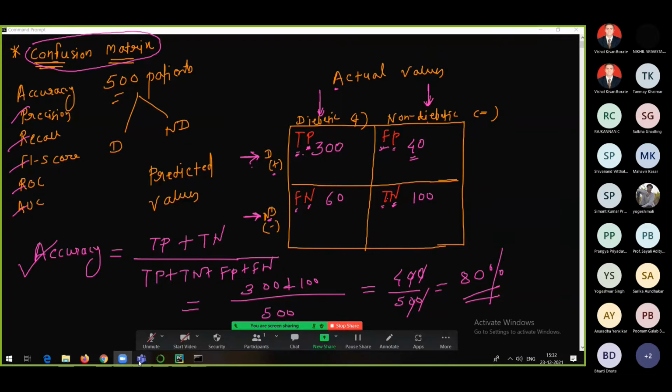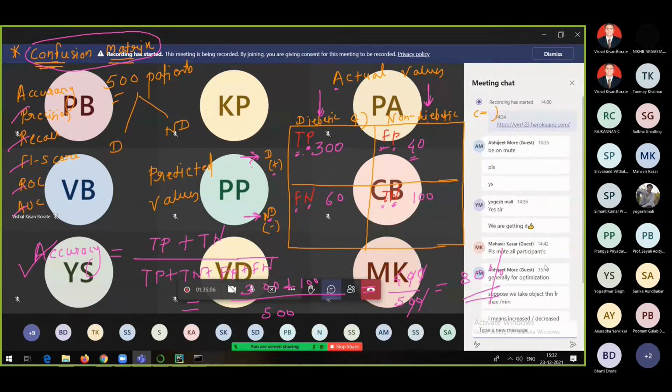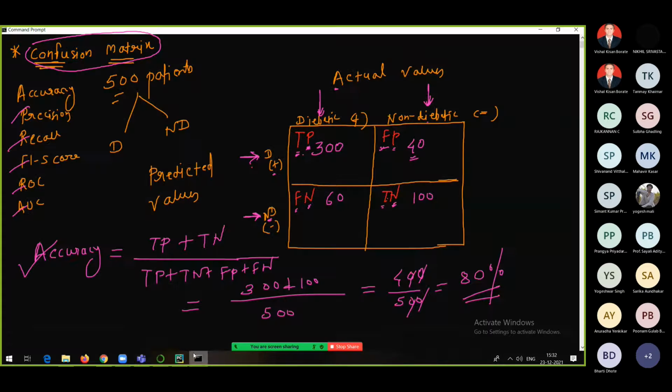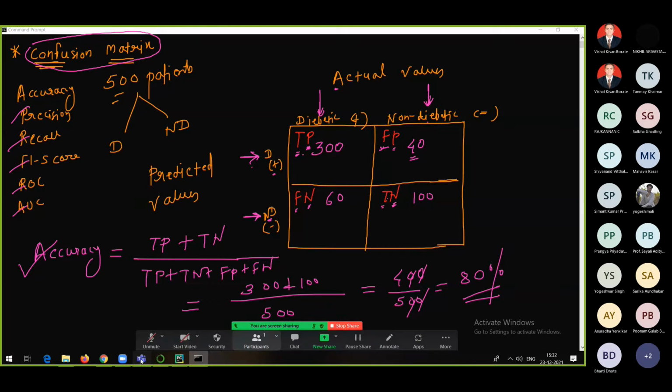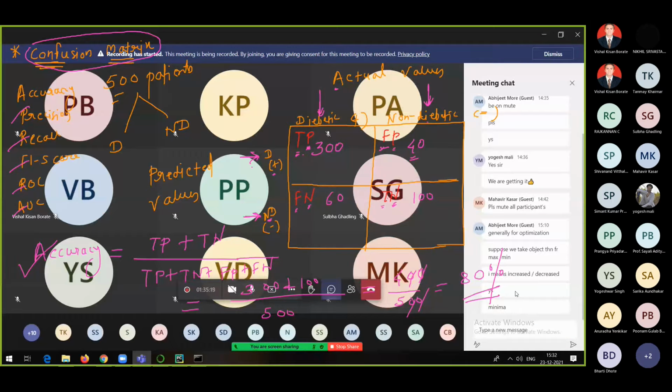Okay. So anyone any difficulty here in case of confusion matrix? Again, if someone is listening to all these things, anyone any doubt in confusion matrix? Can you at least reply so that I will come to know that you people are there and listening?